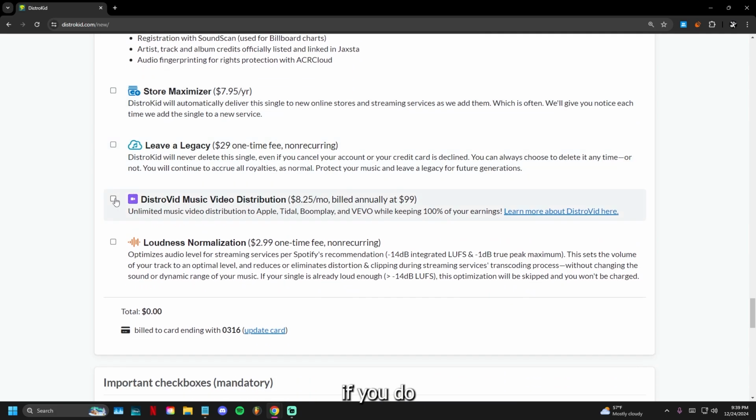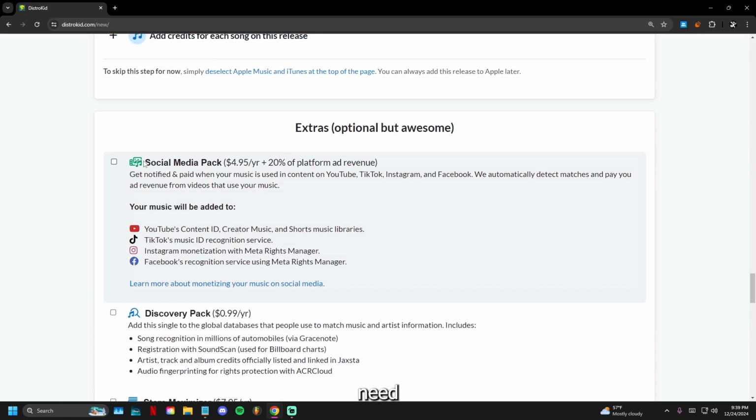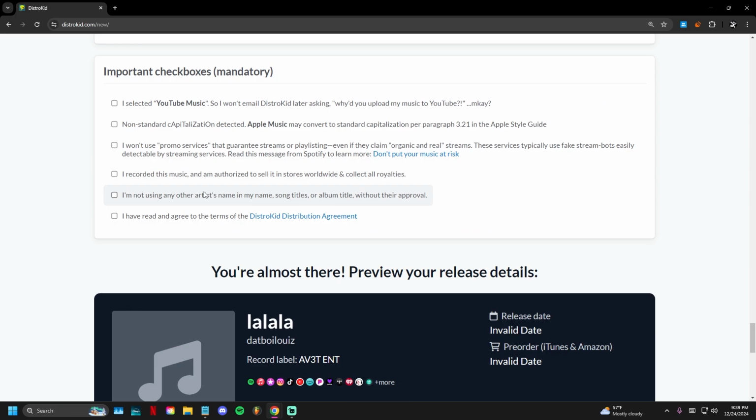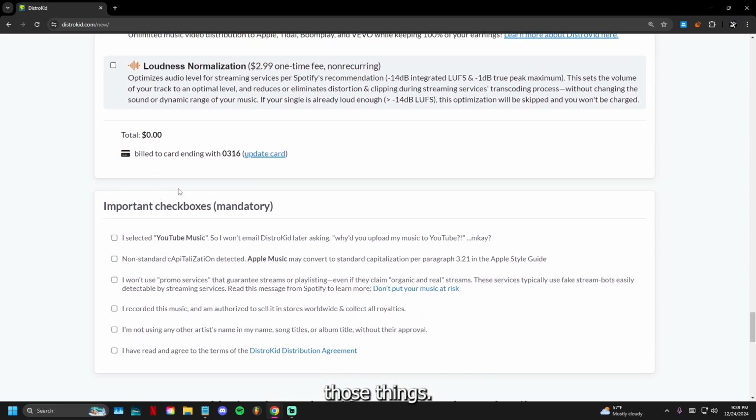But let's say you do check mark some of these. For example, right here, I check mark one and it's already $1.00, right? So if you hit post on this project right here, it's going to cost you 99 cents. But you do not need anything at all from this section. These are just extras. You can just skip it. Trust me, you do not want any of those things.